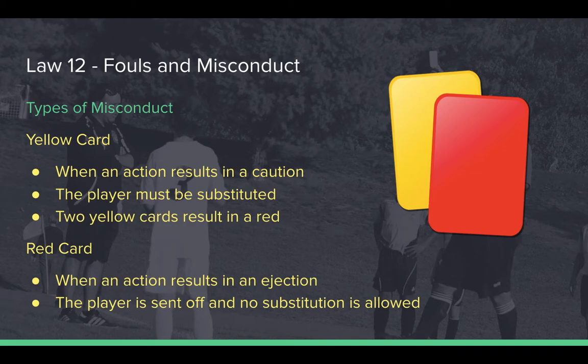Misconduct refers to two types of consequences that may result from a major or minor foul. These are at the discretion of the referee, but there are some objective decisions here as well. Receiving a yellow card is a formal caution. Offenders must be substituted and may return at an appropriate stoppage. If a second yellow card is received by the same player, they in turn are booked for a red card and ejected from the game.